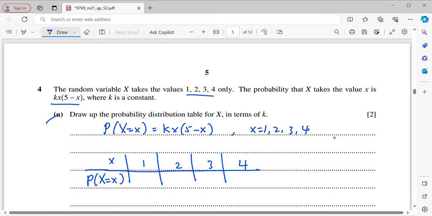Now when you substitute x by 1, that means when P(X = 1), I will get k times 1 times 5 minus 1. That means this is 4k.